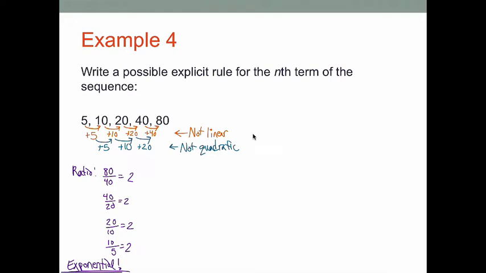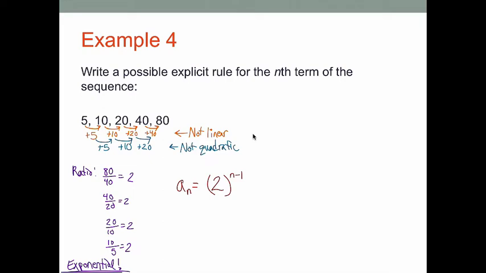And what that means for us when we're trying to write our explicit rule is I have a base of 2 with an exponent of n minus 1. So when you find that you have this constant ratio, and you might be thinking, wow, this is such new information, and that's okay, this is new. We've not really talked about this before. So it's okay if you're feeling like this is pretty abstract and pretty unfamiliar, because this is the beginning conversation of looking at problems like this, so it's okay.